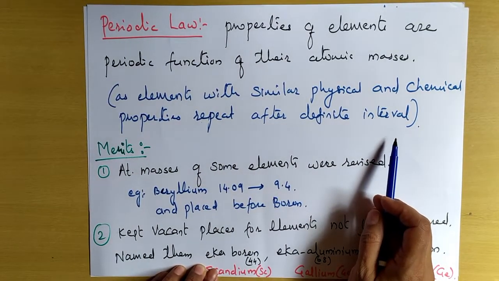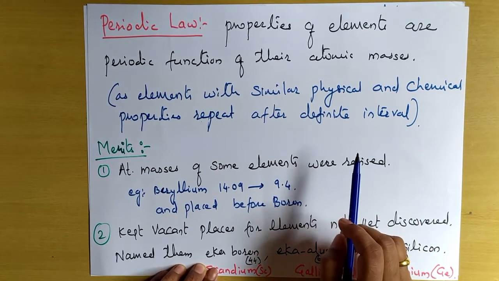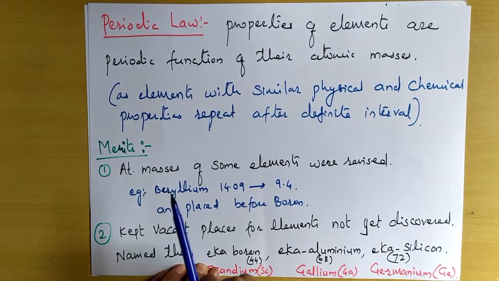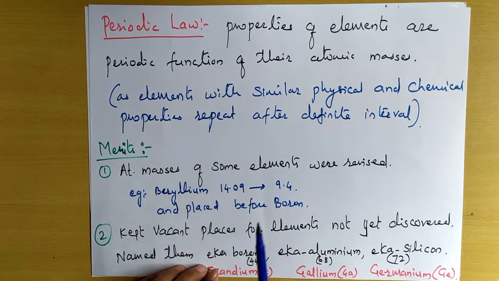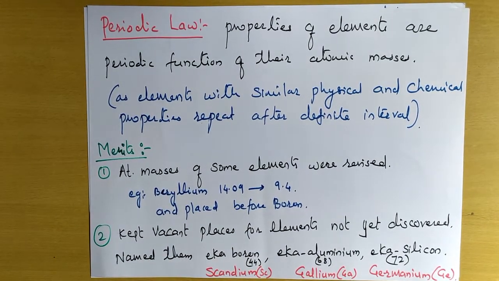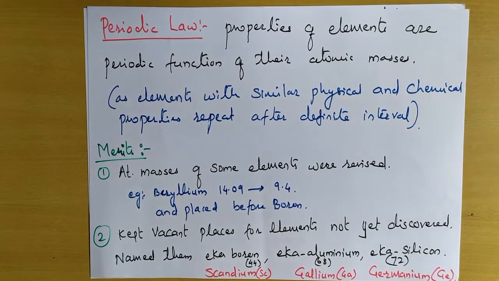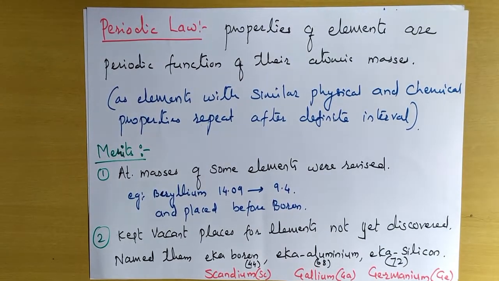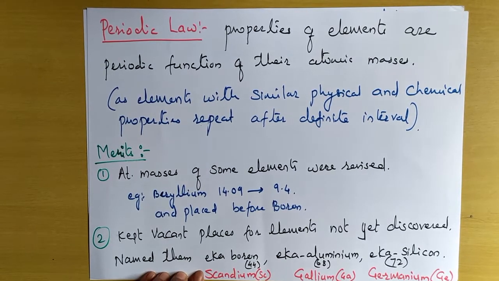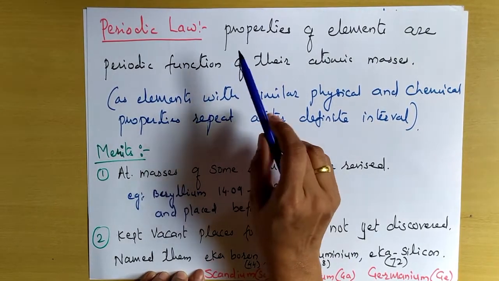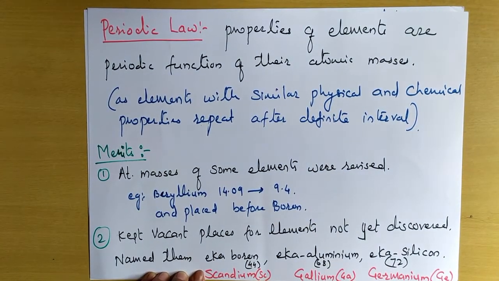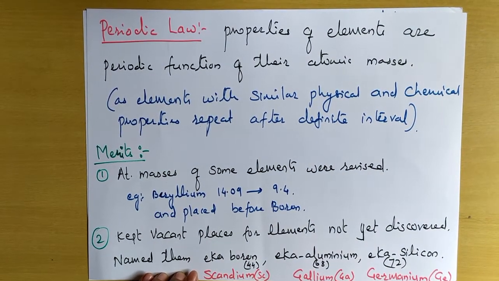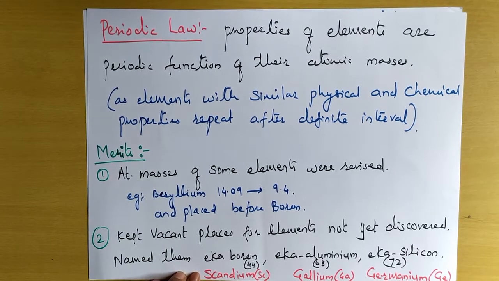So he made a law, which is also called the periodic law, that properties of elements are a periodic function. Periodic function means they go on repeating after certain intervals. So he stated the law that properties of elements are a periodic function of their atomic masses. This law is very important.